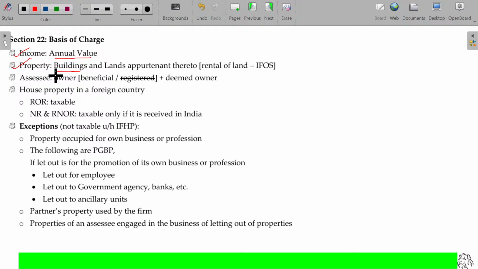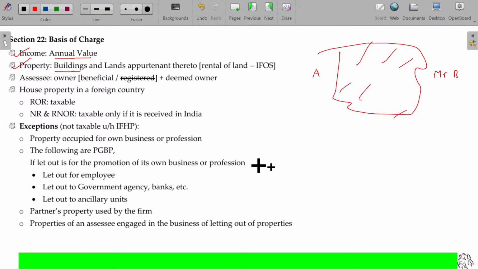So I still remember, the landowner Mr. A has given his land to Mr. B, with lots of coconut trees. It's not sold, it is a 99 years contract, a lease. And who is the real owner? A is the real owner. A has given it to Mr. B for a 99 years lease.